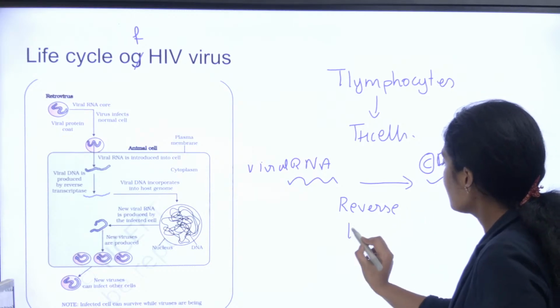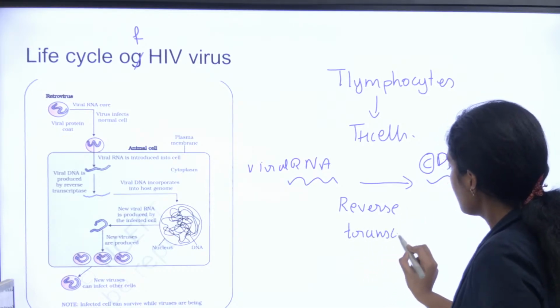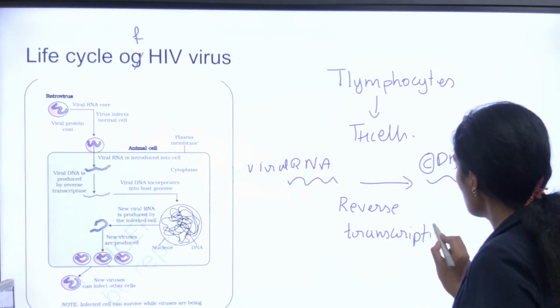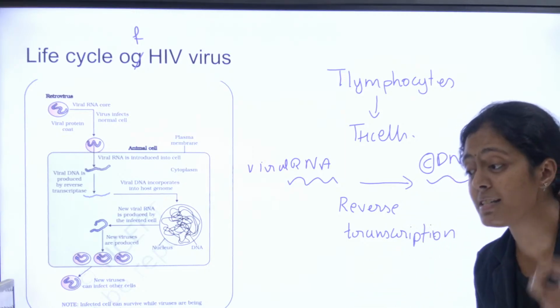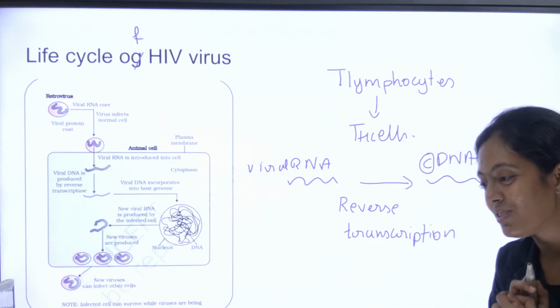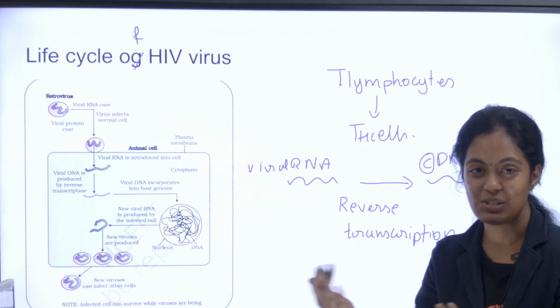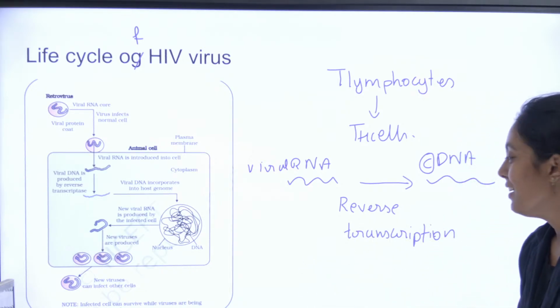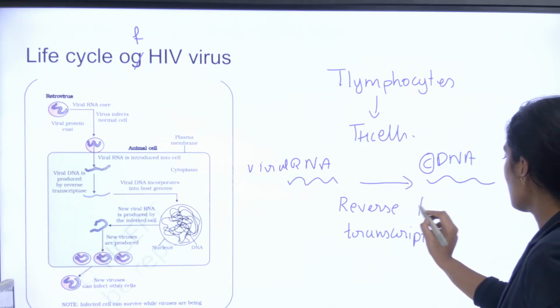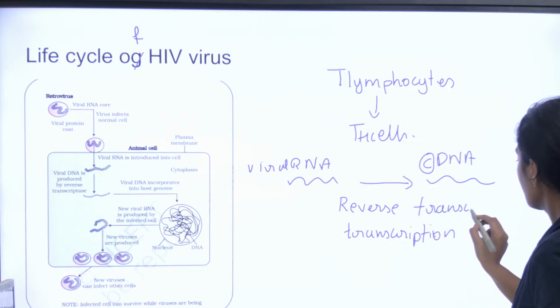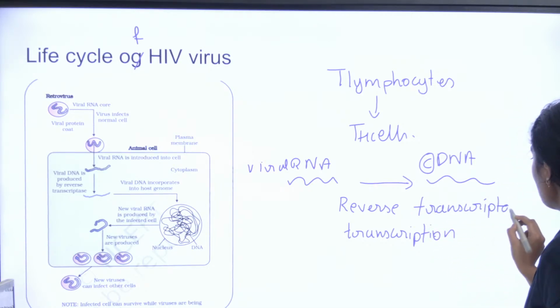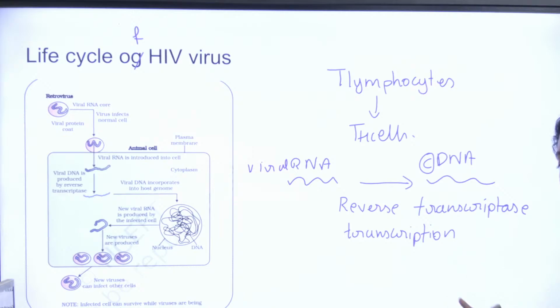Reverse transcription. And the enzyme used is what? Reverse transcriptase. Thank you Rahul AR. Thank you, it's all because of your support we have reached so far. So reverse transcriptase is an enzyme that is going to help in the conversion of RNA to DNA.